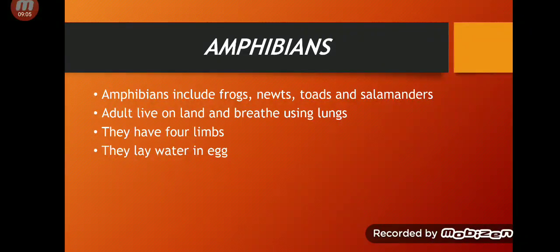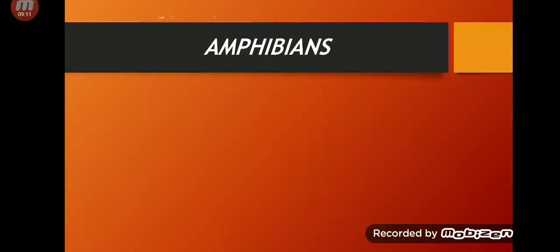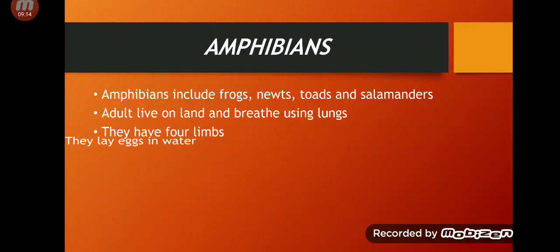They lay eggs in water. Let me correct this. Okay, I have corrected. They lay eggs in water. So you can say that the young amphibians live in the water, and when they become adult, they live on land.